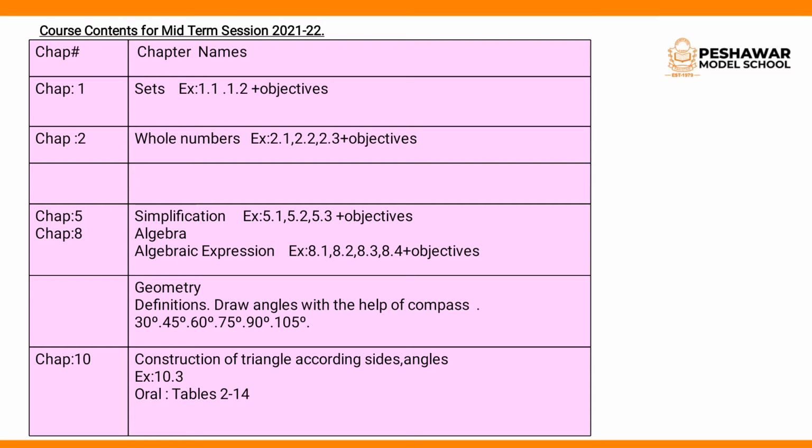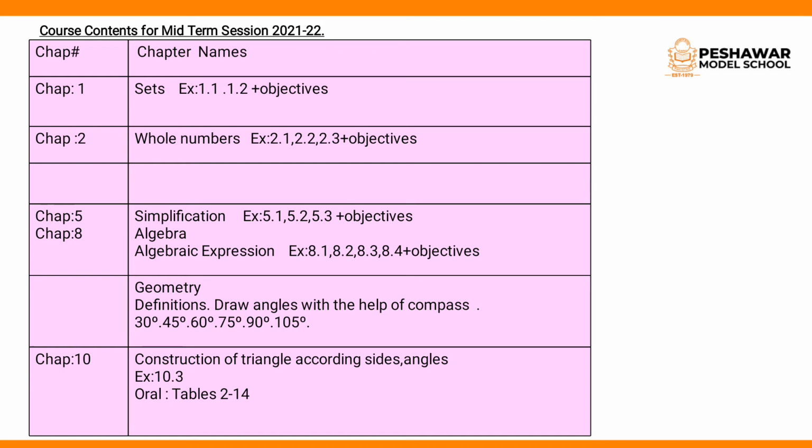Now algebra. What comes to your mind from algebra? First we study what algebra is. It is a branch of mathematics that deals with symbols and signs to show the quantities of unknown things, and the symbols are used in the form of English small alphabets.